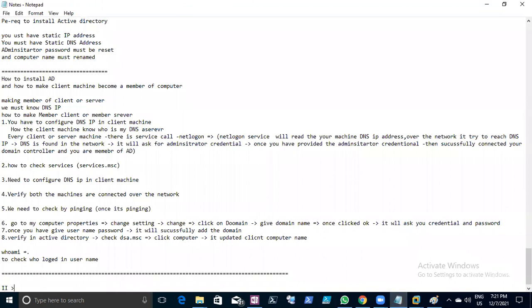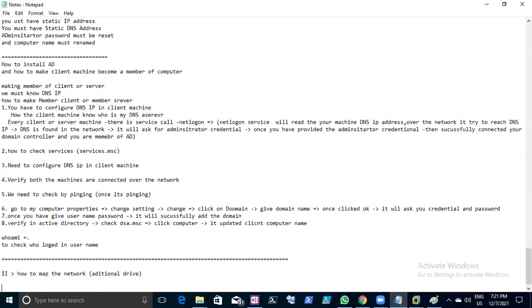Now the second scenario: they'll ask how to map the network, some additional drive, right? Also there is a third party desktop support engineer question. They will ask how to manage my user profile.